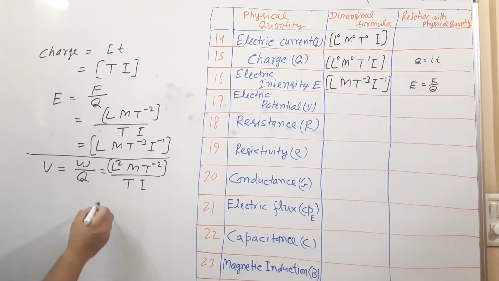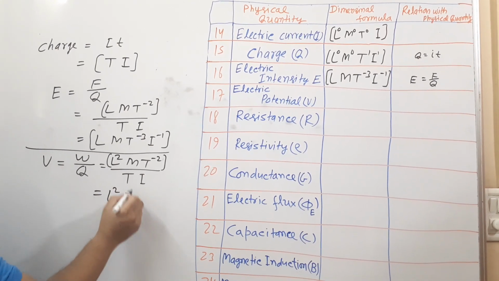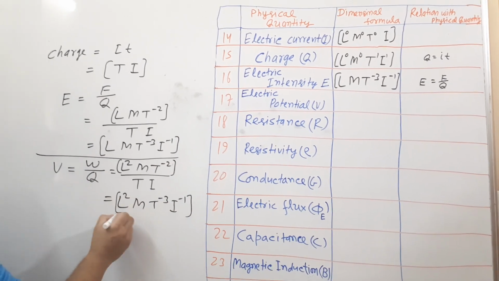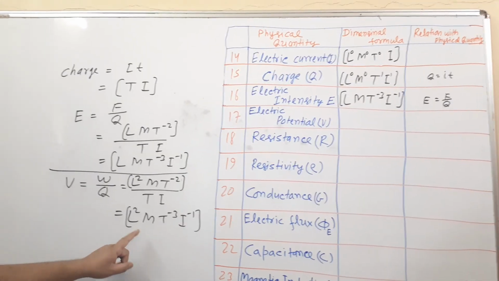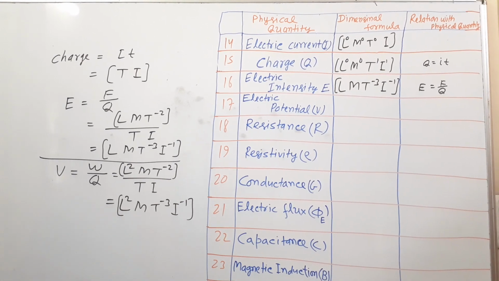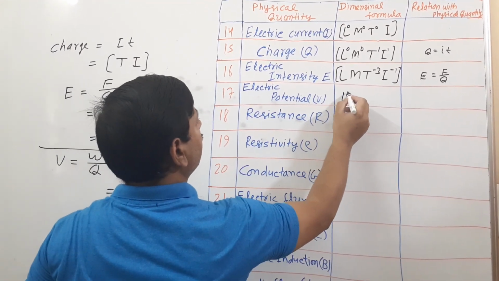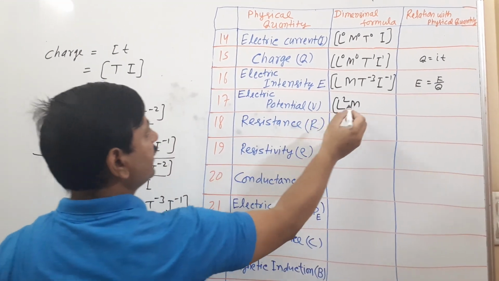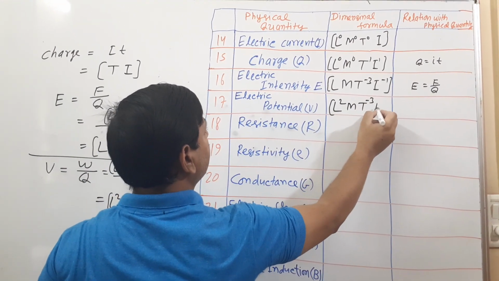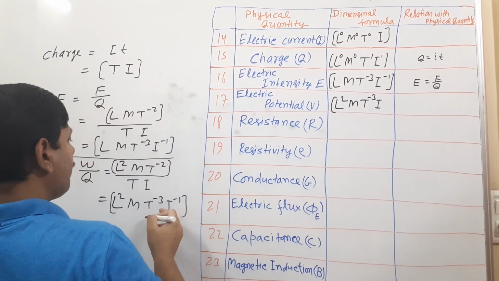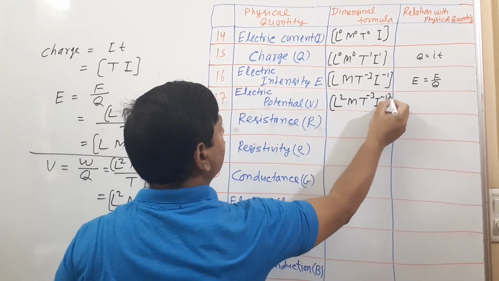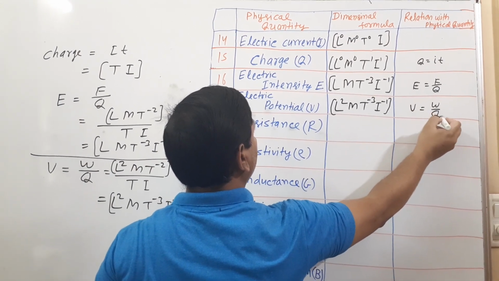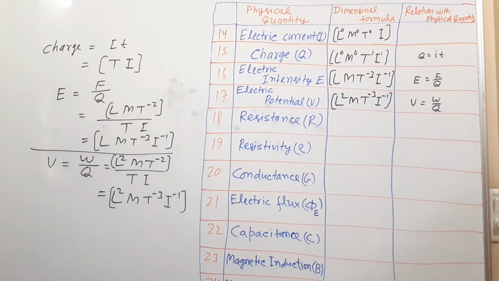So if you solve it, L square M T raised to -3 I raised to -1. So the dimension formula of electric potential is L square M T raised to -3 I raised to -1. Formula related: V is equal to W upon Q.